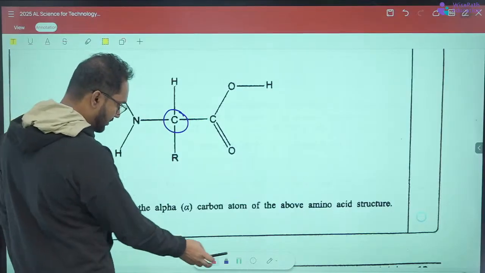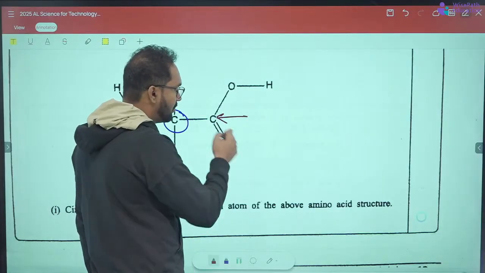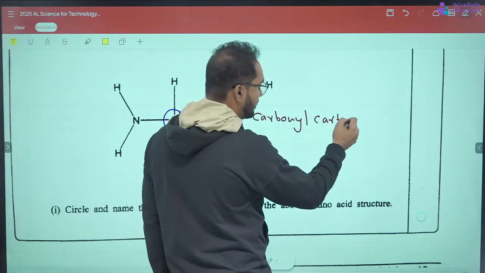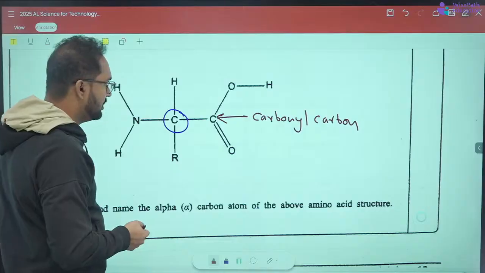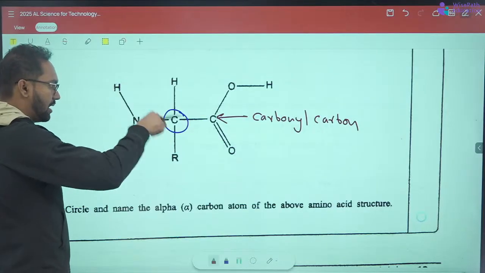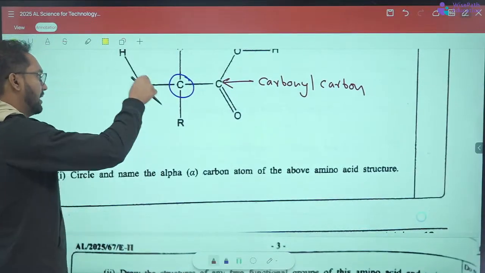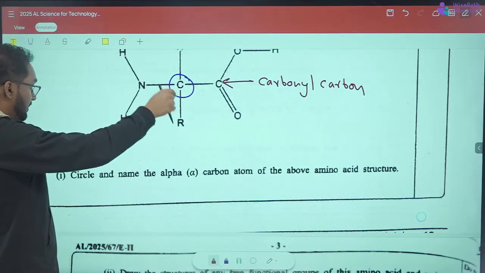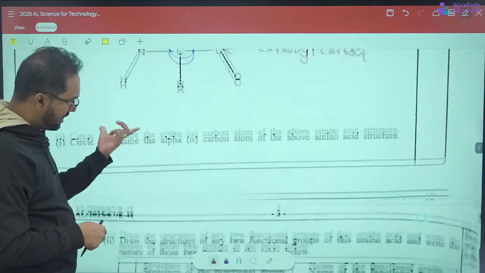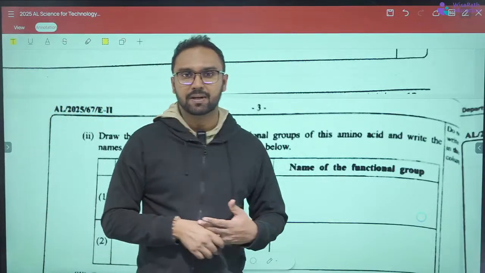This is called the carbonyl carbon. Remember this as well. I'm telling this extra, so I'm going to write it in a red pen. This carbon of the carboxylic acid is called the carbonyl carbon. The carbon next to the carbonyl carbon is the alpha carbon. If there's an amine group connected to the alpha carbon, it is called an alpha amino acid. Sometimes what is an alpha amino acid can be a question the next time, right?